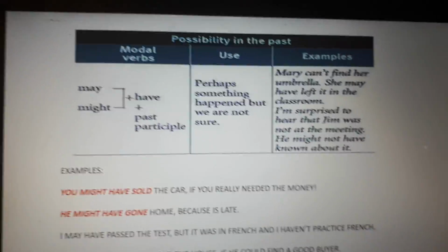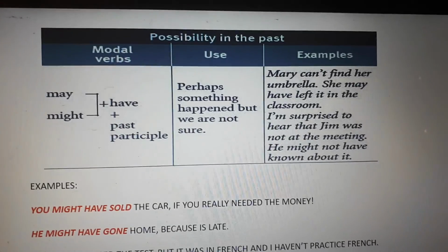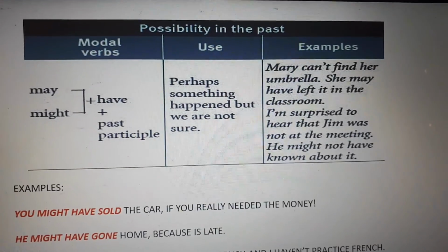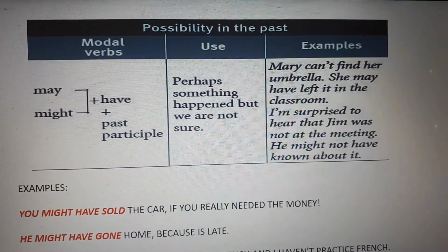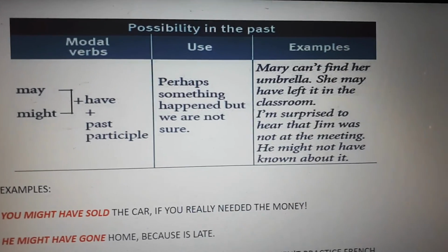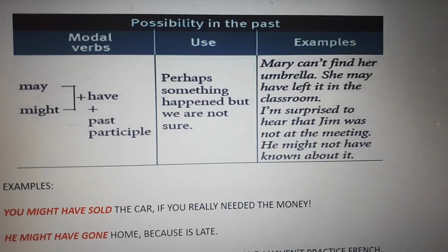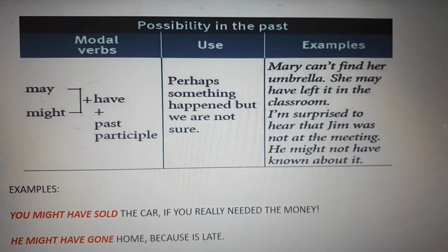So you can use different kinds of modals, but for this activity on the English Discovery, we're on Unit 1. We need to work with may, might, and must, plus have, plus past participle. The negative is going to work in the auxiliary with may not, might not, or must not, or mustn't.